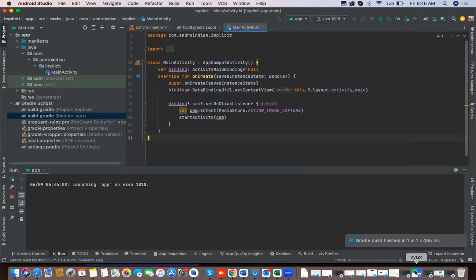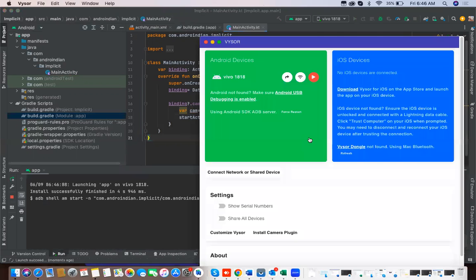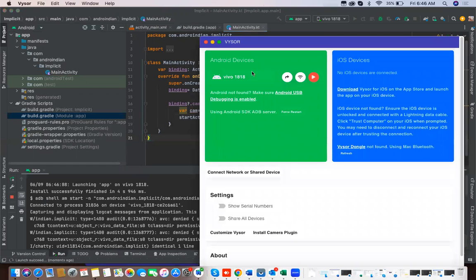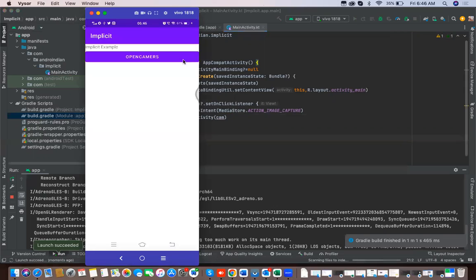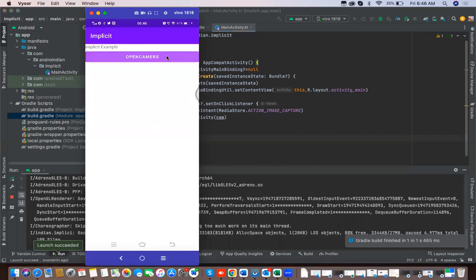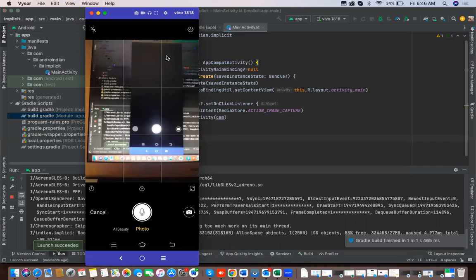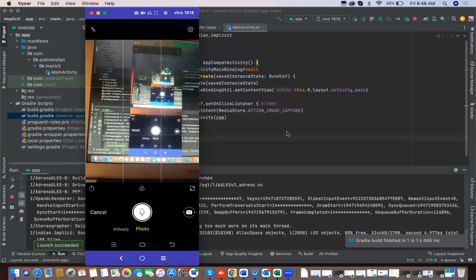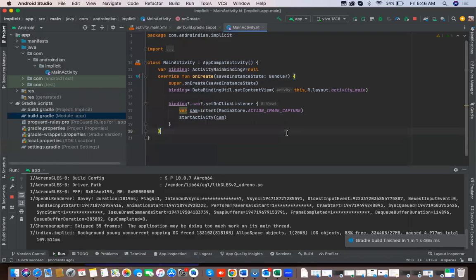It is installing. Now I'll open this. See, now I'm clicking on this. See, automatically the camera is open. So this is how we are opening the camera using implicit intent.